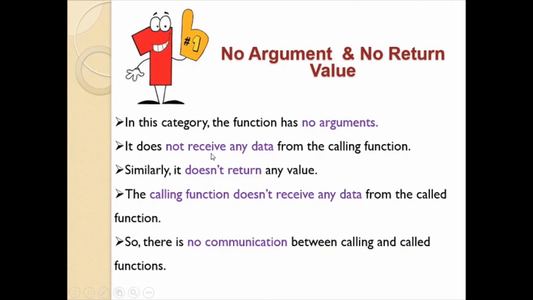So it is not going to receive any arguments from the calling function, as well as it is not going to return any value to the calling function. The calling function doesn't receive any data from the called function. So there is no communication between calling and called function. In this particular category of function, only function call will be there. When the function is called, it is going to execute and exit. So there will be no arguments passed to the called function and no value will be returned from the called function.